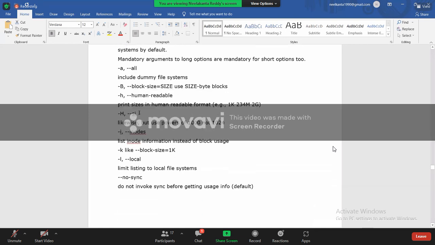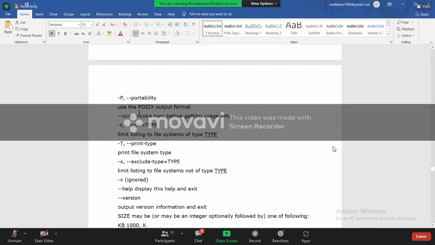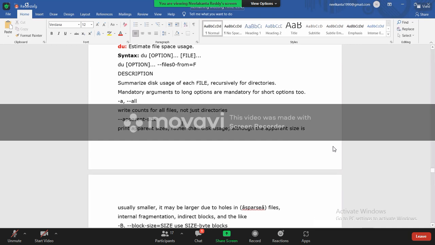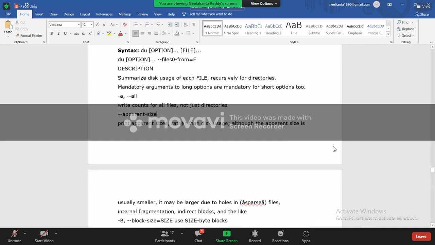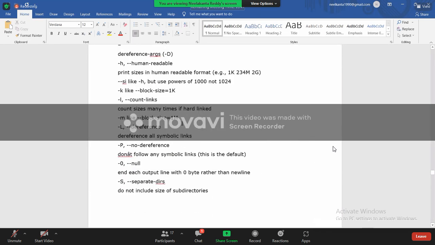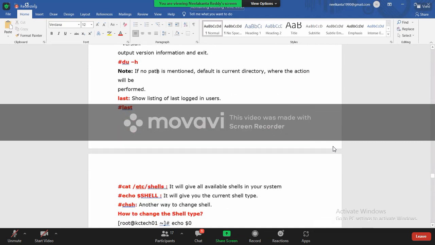df is a command. Okay. Next, du. You want to check how much memory a file or a folder has utilized. du is a command for disk usage. If you want to check how much memory a file or a folder has utilized, du is the command. Again, we use this also, but not now. I'm just explaining, you keep it in mind. If you want to know in human readable format, that is okay.